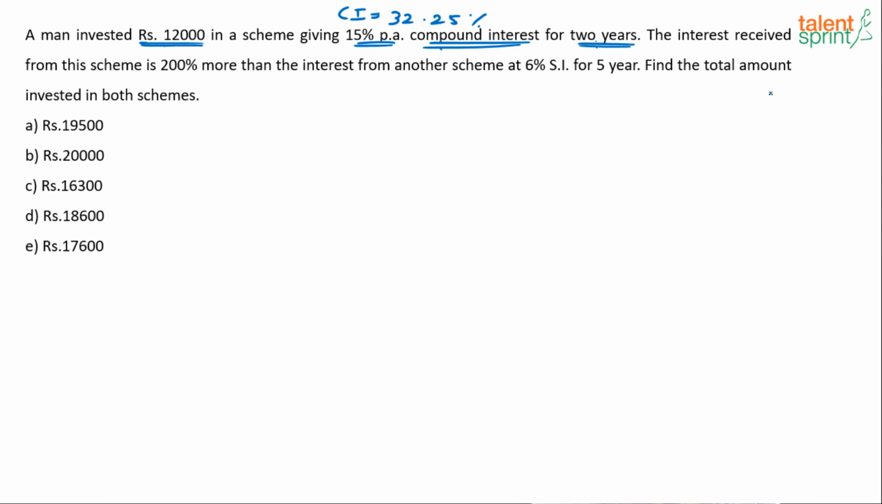Let's read the remaining part of the question. The interest received from this scheme is 200% more than the interest received from another scheme at 6% simple interest for 5 years. So find the total amount invested in both the schemes. How do you solve this? See, the equation is this: the interest received from one scheme is 200% more than the interest received from another scheme. What is the interest received from the first scheme? 32.25% of what? 12,000. This is equal to 200% more.